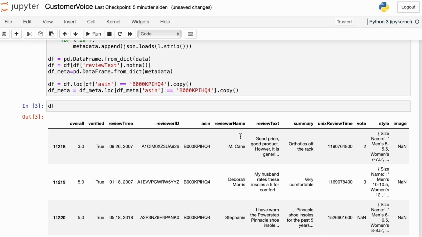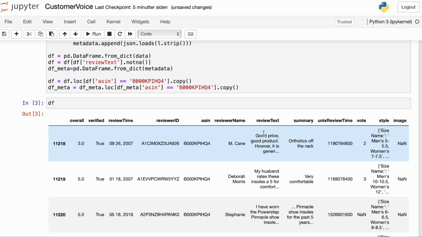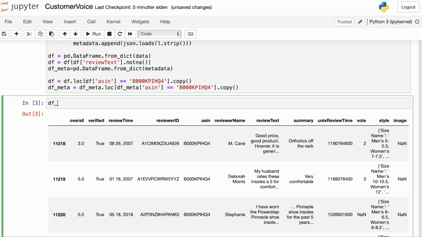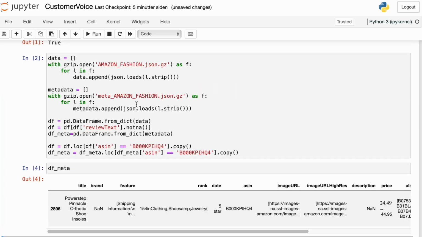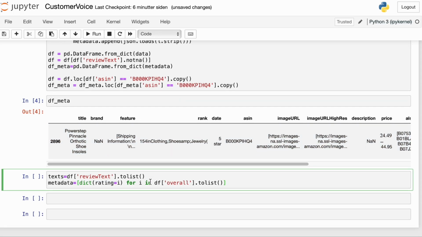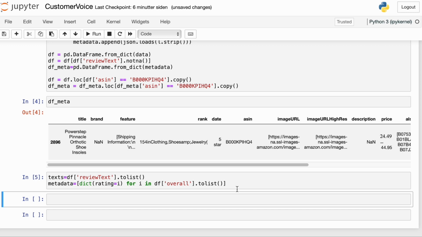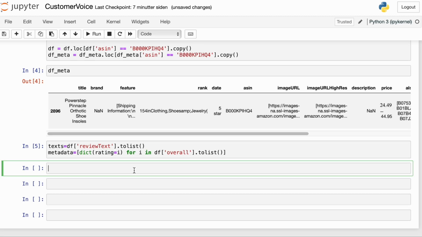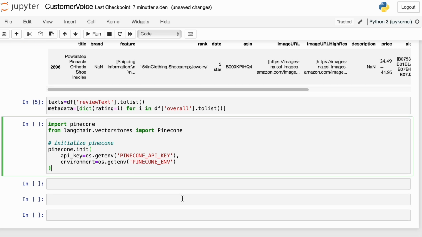There's an overall score, which is the rating of the product. Then there's a review text, and there's an ID that allows us to tie this to a product. And the product is in the accompanying data set, which is in the data frame df meta. And there we have the title of the product. Then I'm going to take the review text and put that in a list. And I'm going to create a list of dictionaries with the review ratings that's going to go into vector storage as metadata. Then I'm going to import and initialize Pinecone for vector storage.